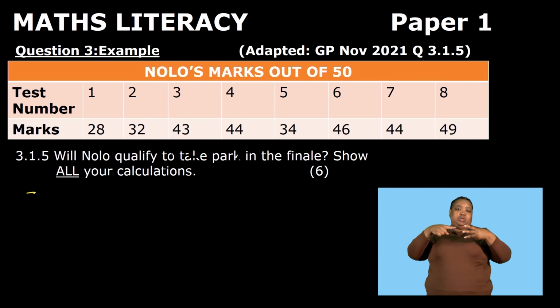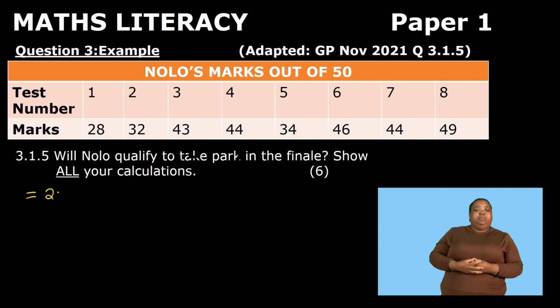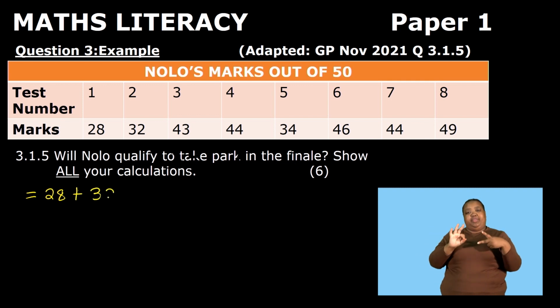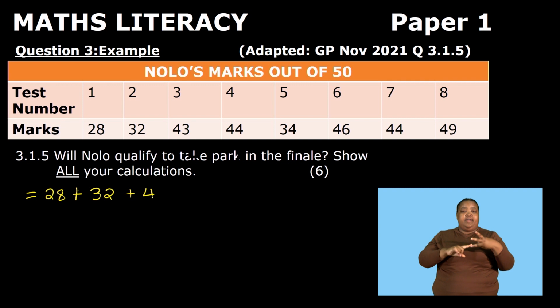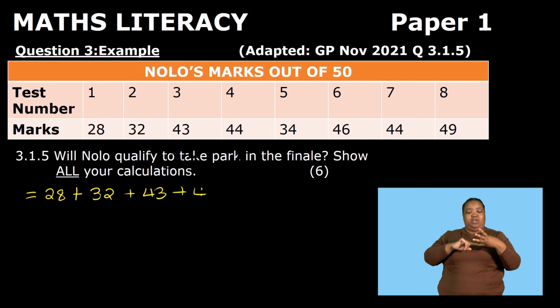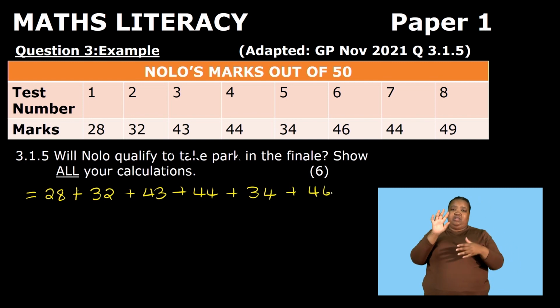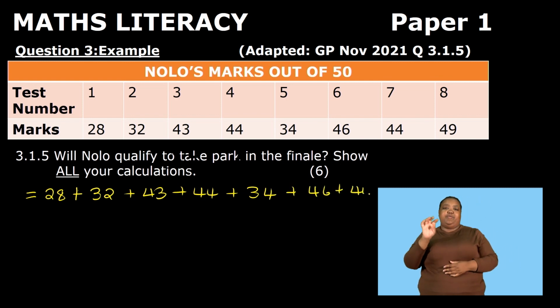So now in this case, we are given that the first test, she got 28. The second one, she got 32, 43, 44. The other one, she got 34, 46, 44, and 49.